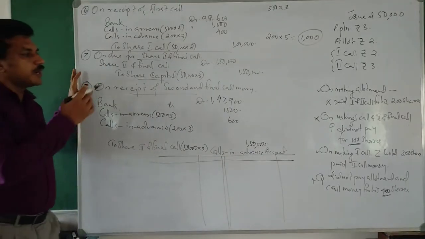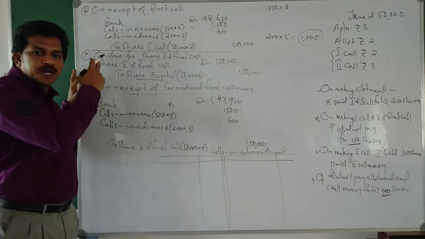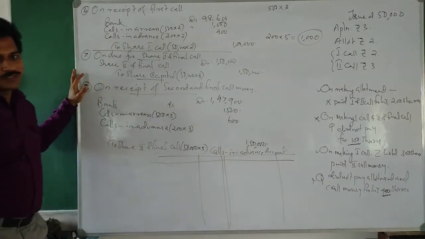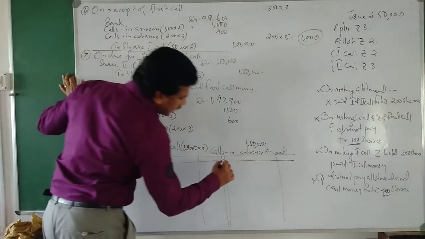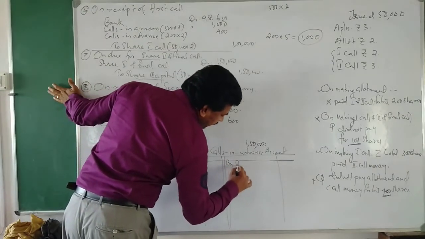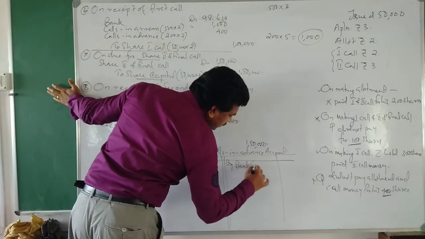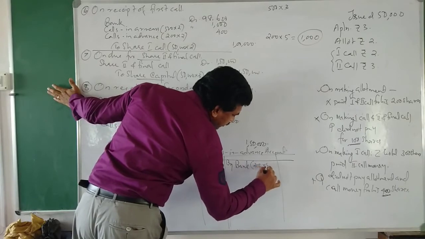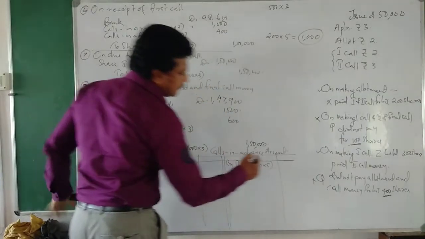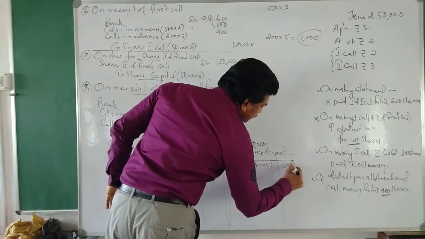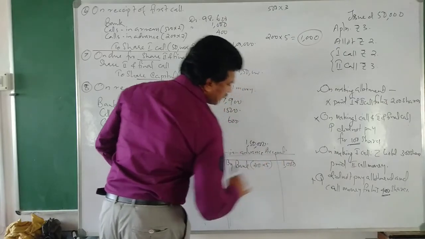While getting the money for allotment, we wrote bank account debtor to calls in advance. So we write here by bank: 200 shares into 5 rupees, that means 1,000 rupees we received.